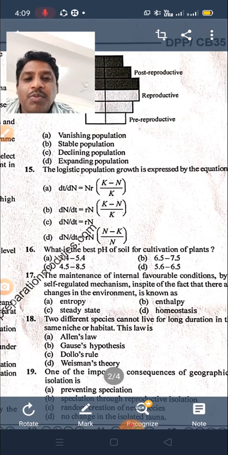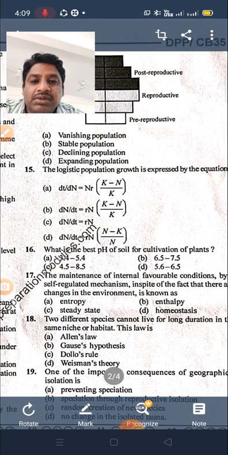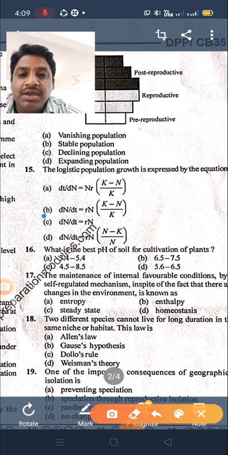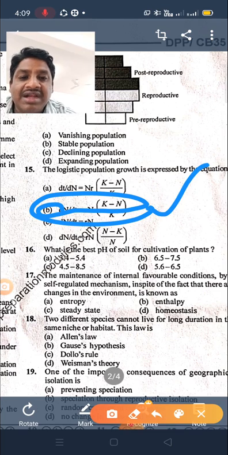The equation is dN/dt equal to rN (K minus N)/K. So here option B is the right answer.